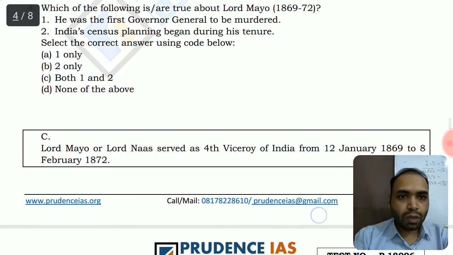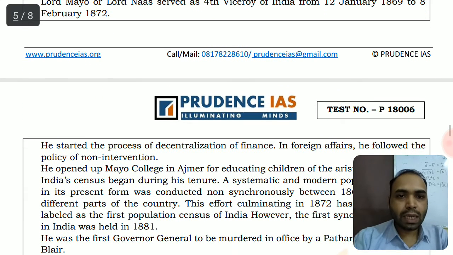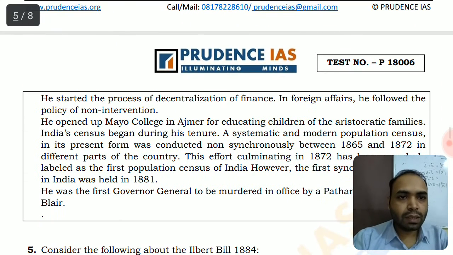Lord Mayo was Viceroy of India from 12th of January 1869 to 8th February 1872. He started the process of decentralization of finance. So all these steps taken by Lord Mayo are being discussed here.